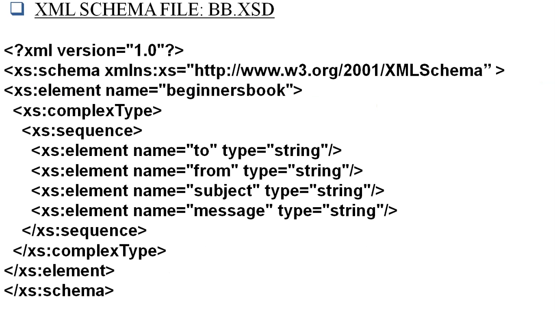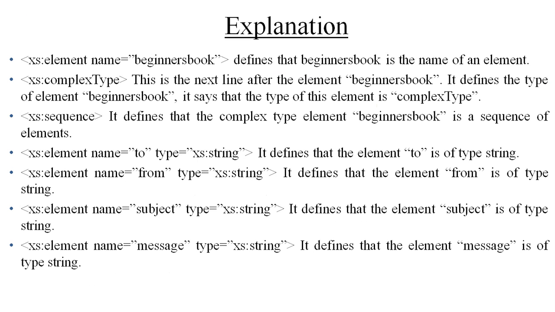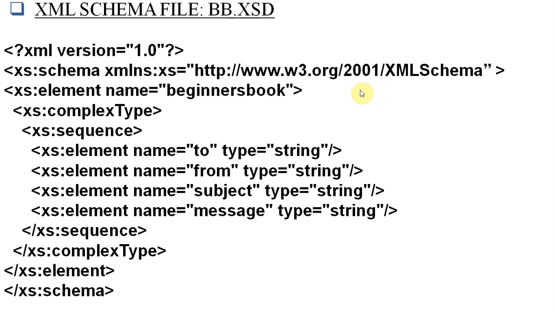And now you can see this is one more example of XML schema. So we have question mark XML version 1.0 and xs:schema. This is the starting of xs:schema, and this is the closing of xs:schema. And this is the namespace, XML namespace, xmlns:xs, and xs:element name equals beginner book. So this is the name of the XML element beginners.